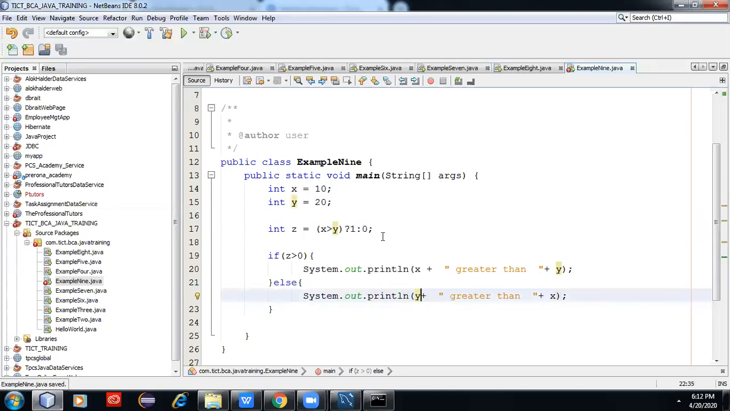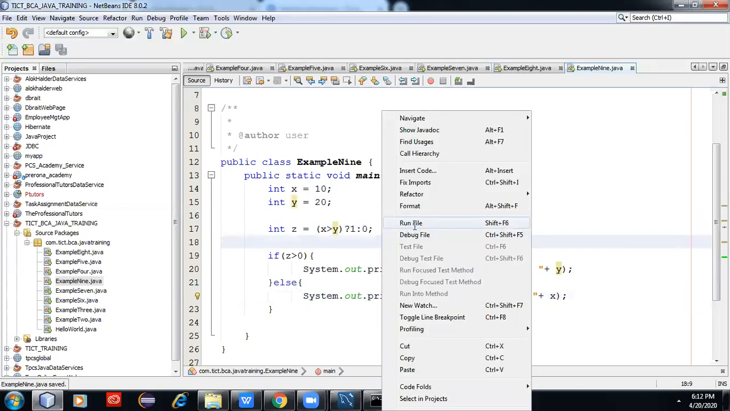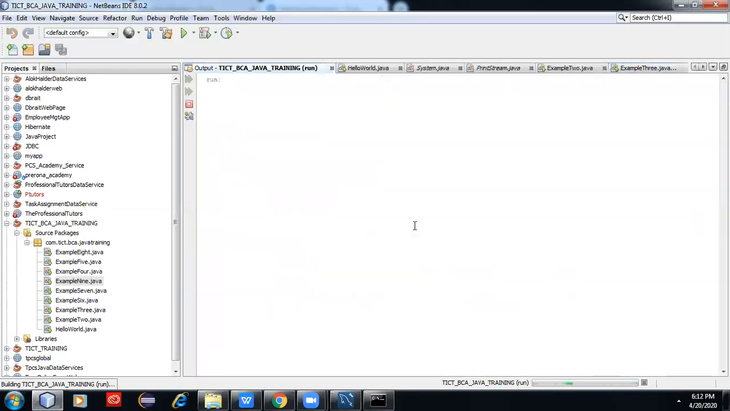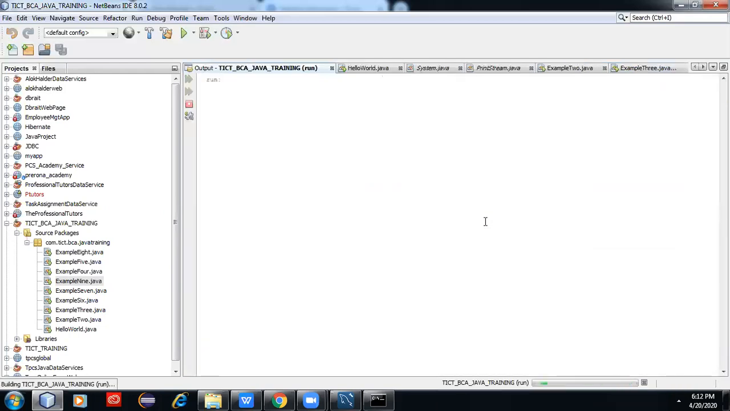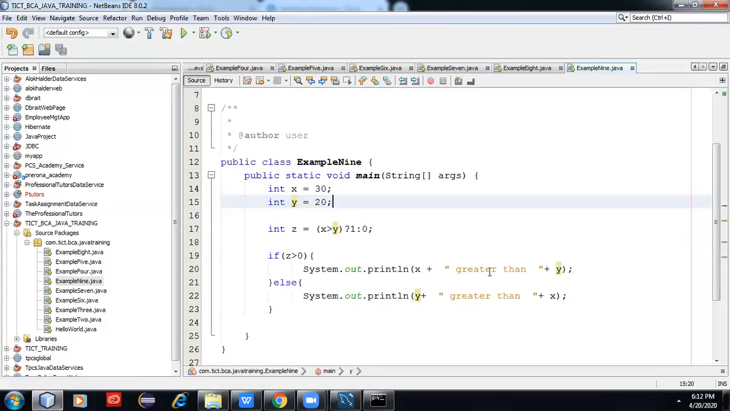Run the program. Check: 20 greater than 10. Now if I change it to 30, then the control will come to x greater than y. 30 greater than y, so it goes to the else block. So this is one of the simplest examples of the conditional operator.